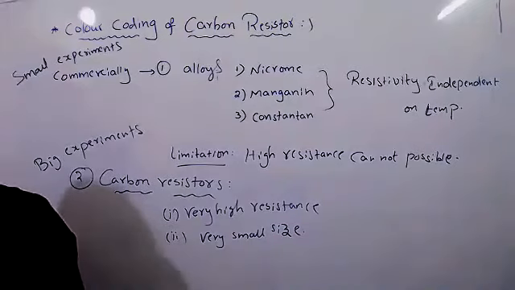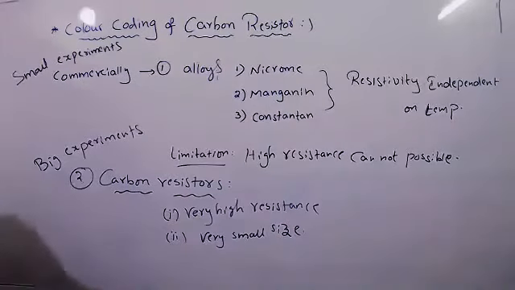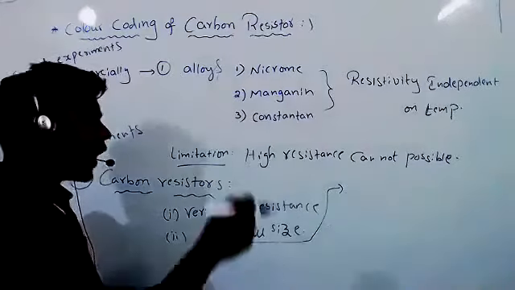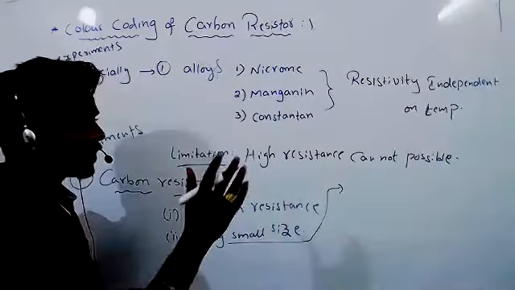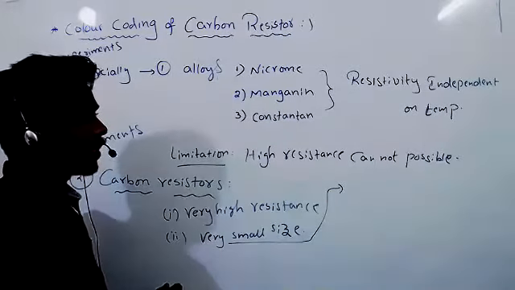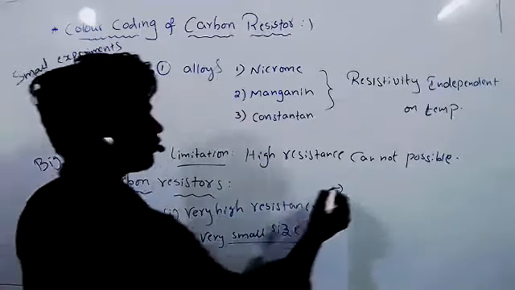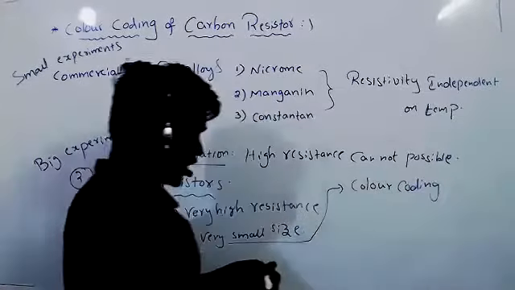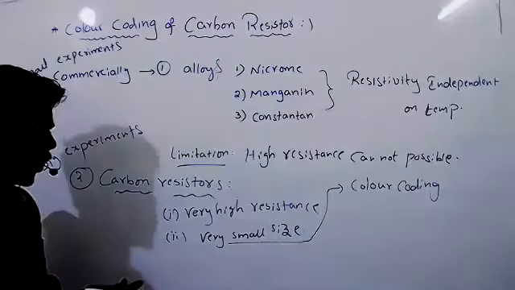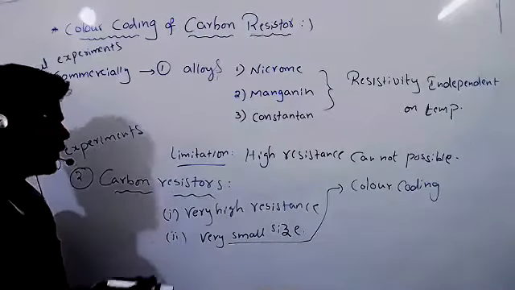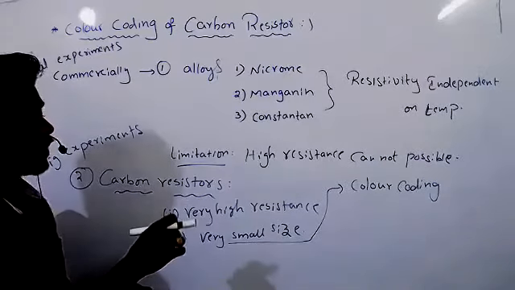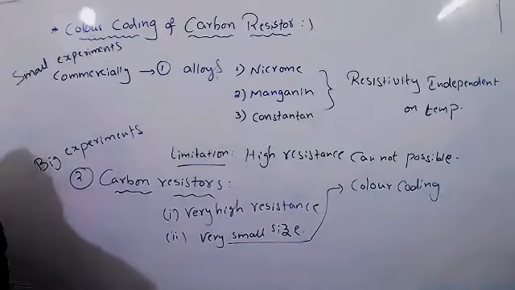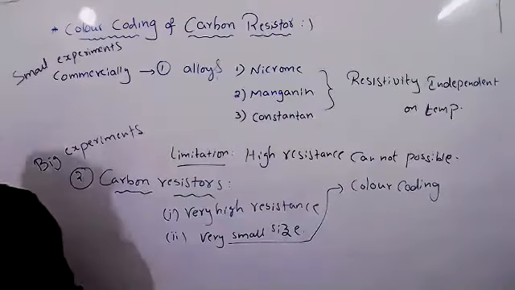When it is very small in size, you know what will happen? If you write any value on that resistor, you can't see it properly, even you can't write properly. That is the reason they will use color coding. These resistors are very, very small, so if you want to write any value on the resistor, you can't write first, and even if you write, you can't see properly. So that is the reason they use color coding to know the resistance.